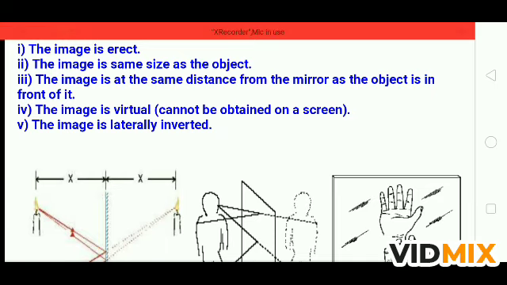It cannot appear on the screen. When the object is removed, the image of the object is also removed from the mirror, so it cannot be taken on the screen.